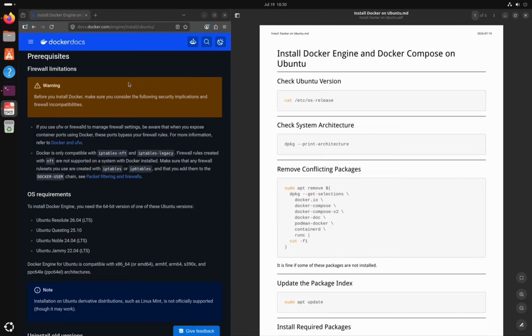We'll install Docker from Docker's own repository, not the older package that's available in Ubuntu's repository. We'll also verify that everything is working correctly, configure Docker so we don't have to type sudo every time, and finally run our first container.